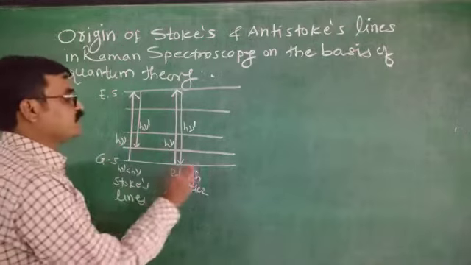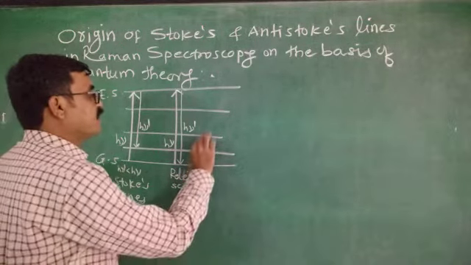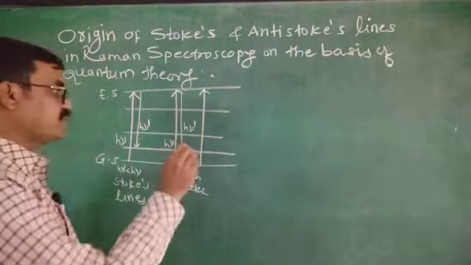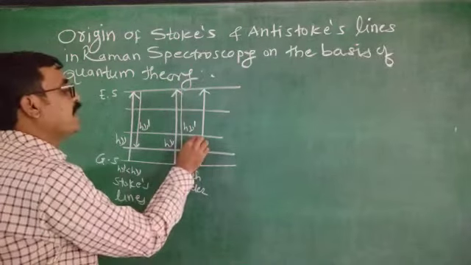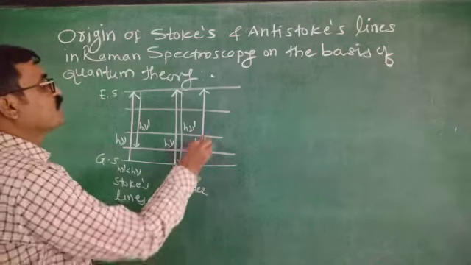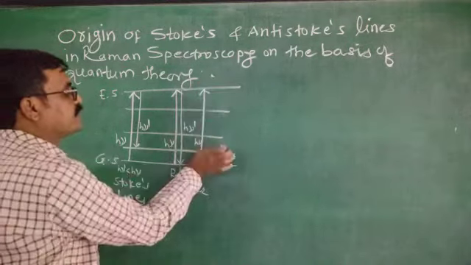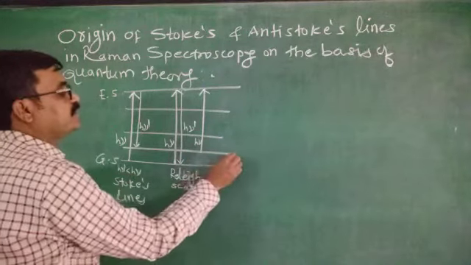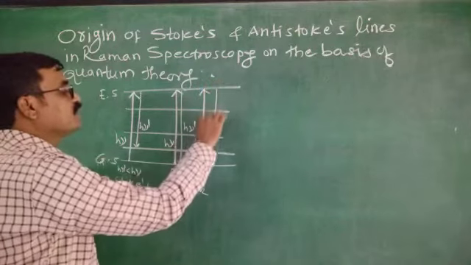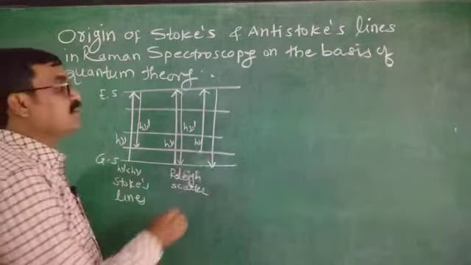Now opposite to this, if energy in the ground state is absorbed, the molecule transitions from a lower vibrational or rotational energy level to an upper one, and its energy is h nu. Suppose after excitation it gets de-excited and comes to a low energy level lower than its initial one.